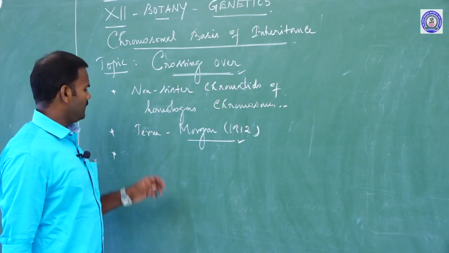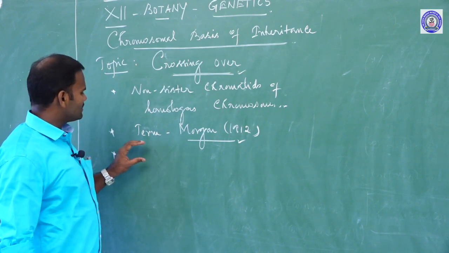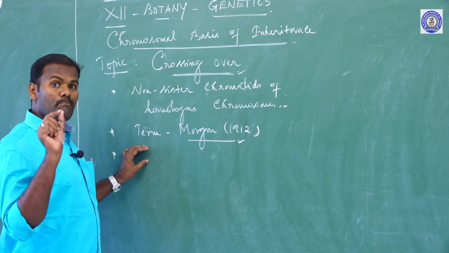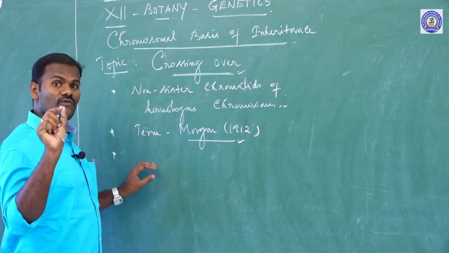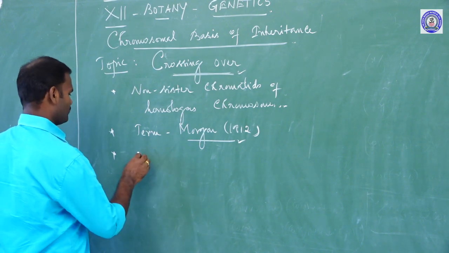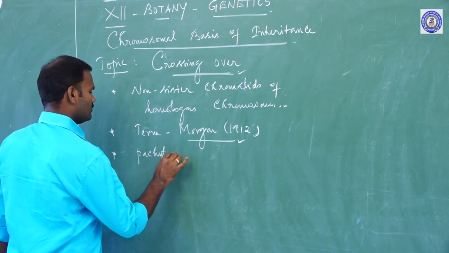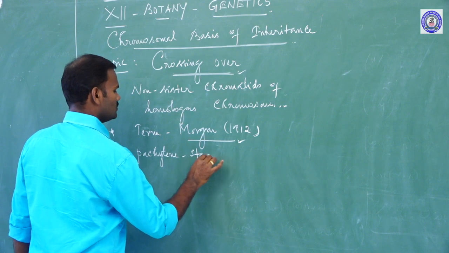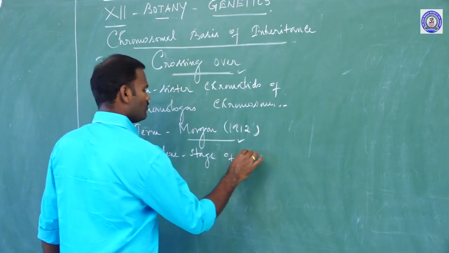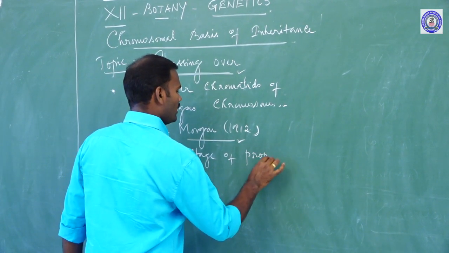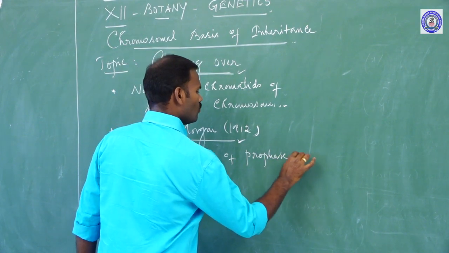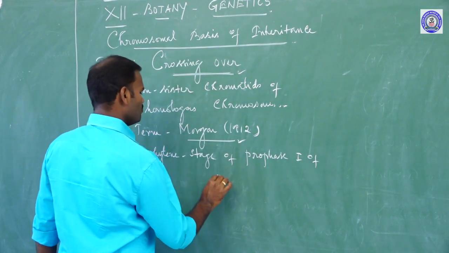Crossing over occurs or takes place in the pachytene stage of prophase 1 of meiosis 1.